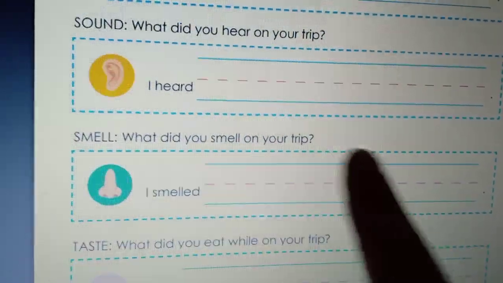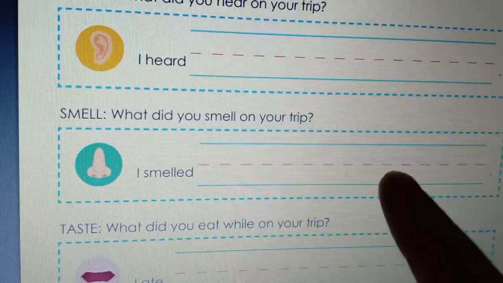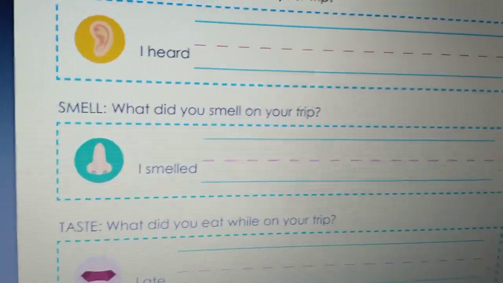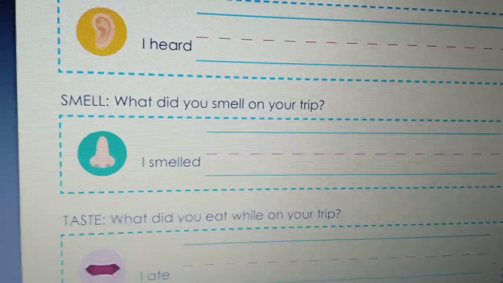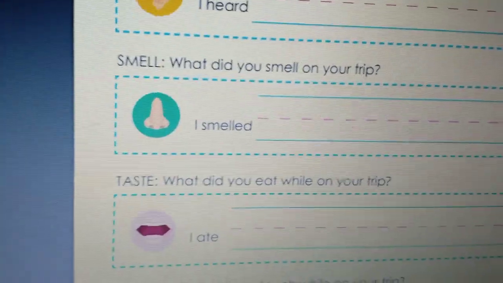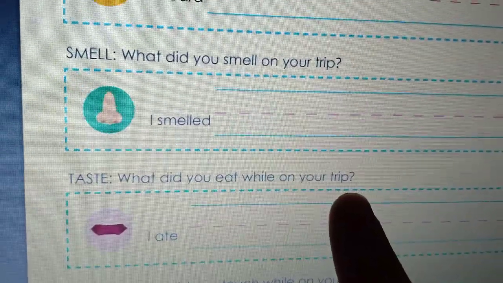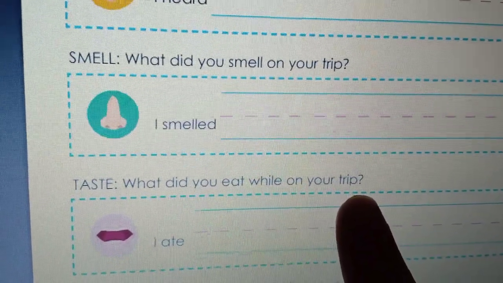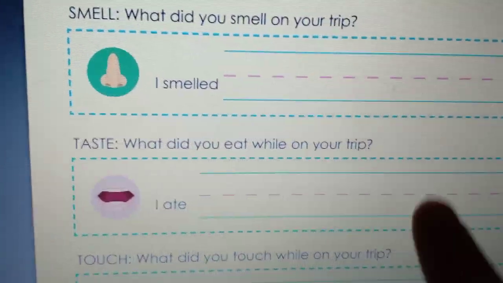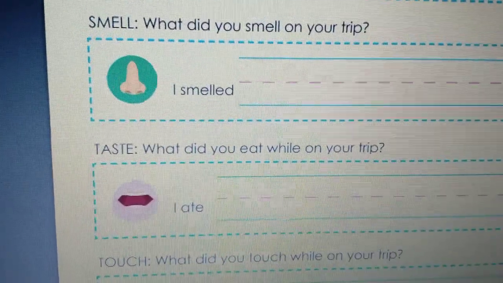Smell. What did you smell in your trip? I smelled. Tell me something you have smelled in your trip here. You may have smelled a flower, you may have smelled a food, a perfume, or anything you have smelled in your trip. The last one is taste. What did you eat while on your trip? You have to write what you ate here. I ate, and write what you ate here.